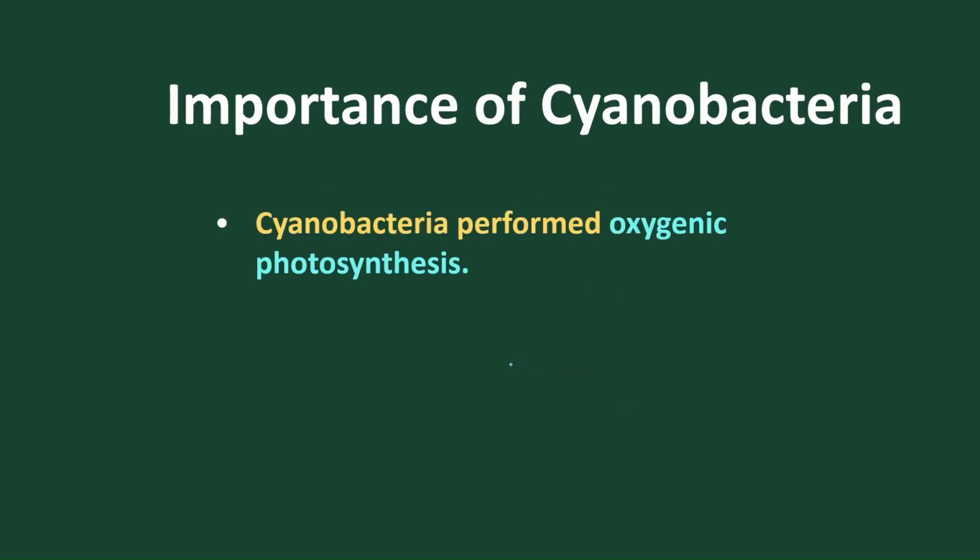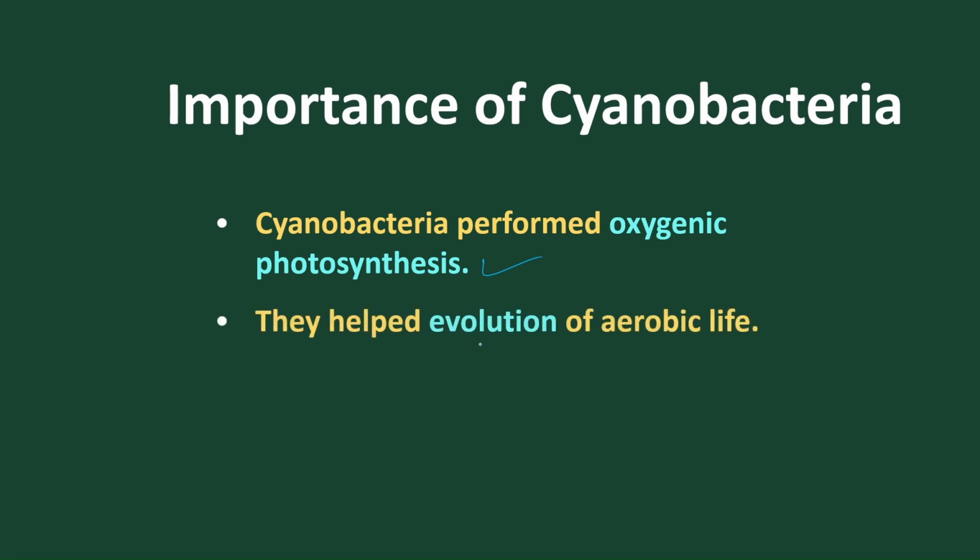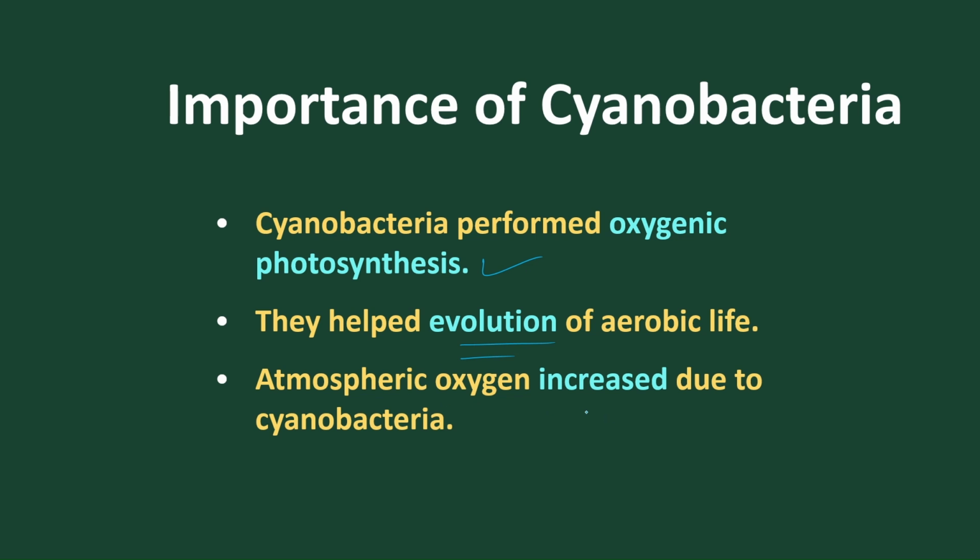What is the importance of cyanobacteria? They liberate oxygen to the atmosphere, as they are oxygenic photosynthetic bacteria. They helped the evolution of aerobic life. Initially the atmosphere was reducing. Later, by the presence of cyanobacteria, the atmosphere became ample with oxygen. So they help aerobic life to survive due to the presence of oxygen.